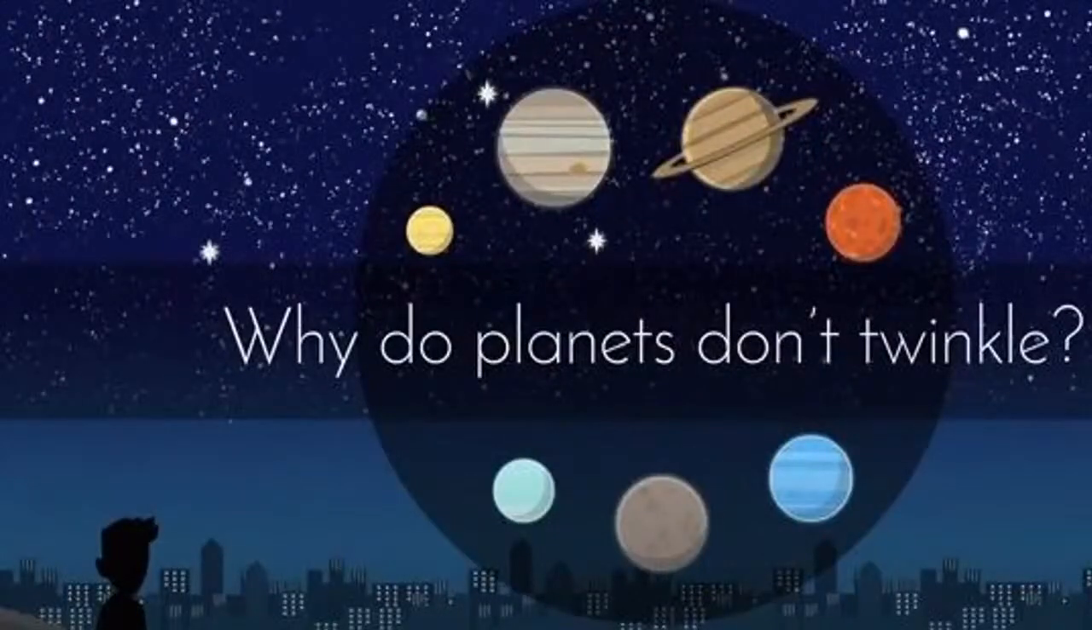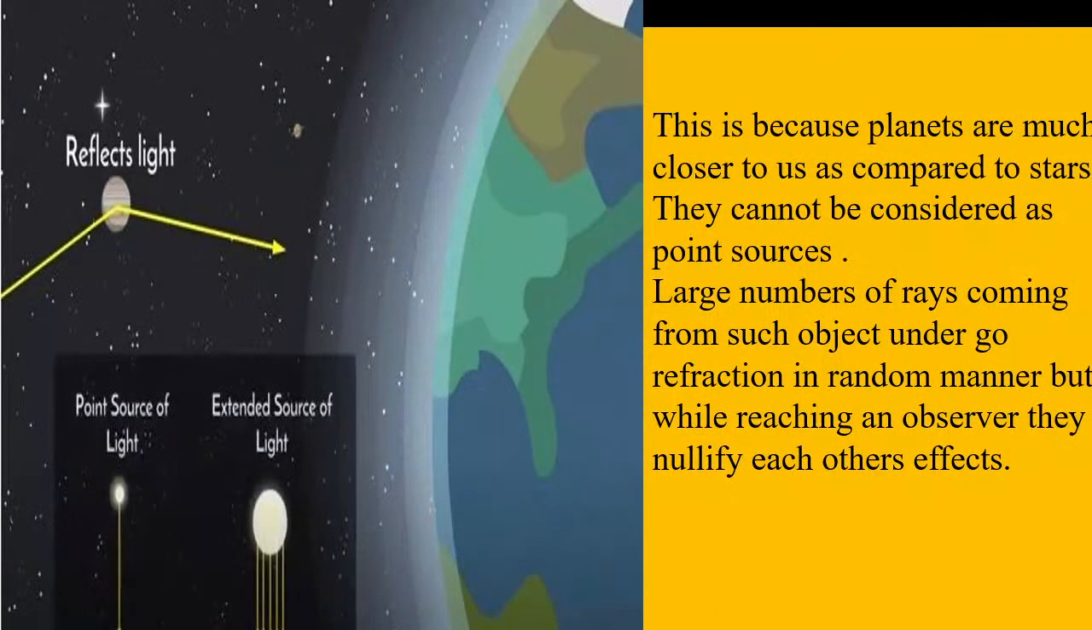Now we'll study why planets do not twinkle. Stars twinkle, then why don't the planets twinkle? This is because the planets are much closer to us as compared to the stars. Got it? They cannot be considered a point source. They are considered extended sources. Large numbers of rays are coming out from the object. Such objects undergo refraction in a random manner, but they nullify the effect.